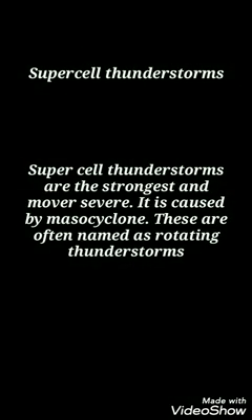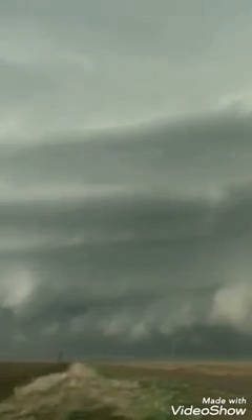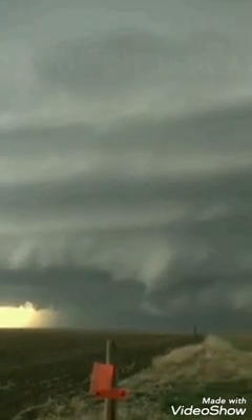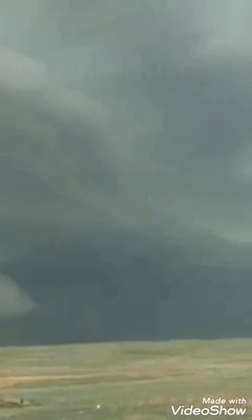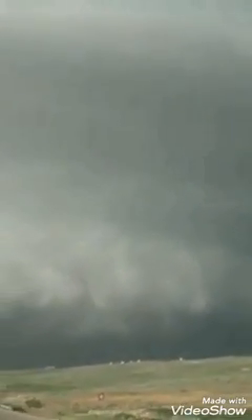Supercell thunderstorms are the strongest and most severe. They are often named rotating thunderstorms, defined by a mesocyclone, a deep, persistently rotating updraft. These storms produce downbursts, large hail, occasional flash floods, and weak to violent tornadoes.